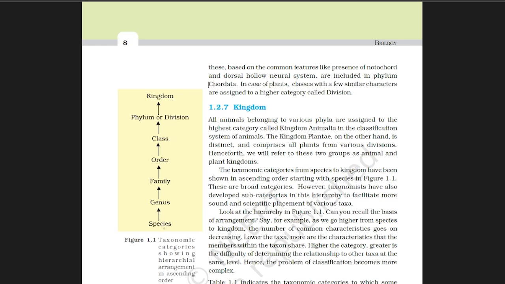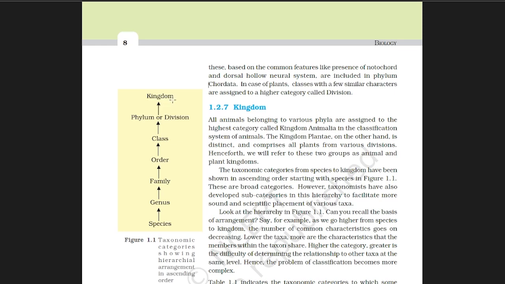So you should remember the order first. Ascending order and descending order you should know. In the ascending order, first comes species, then genus, then family, then order, then class, then phylum or division, then kingdom.